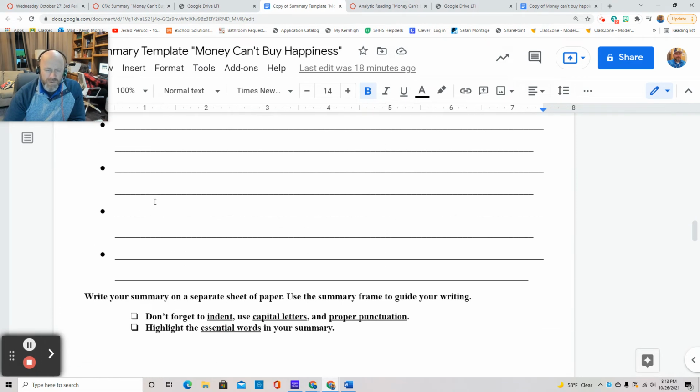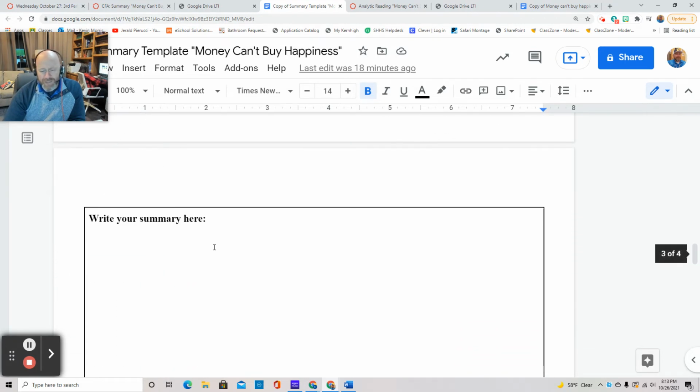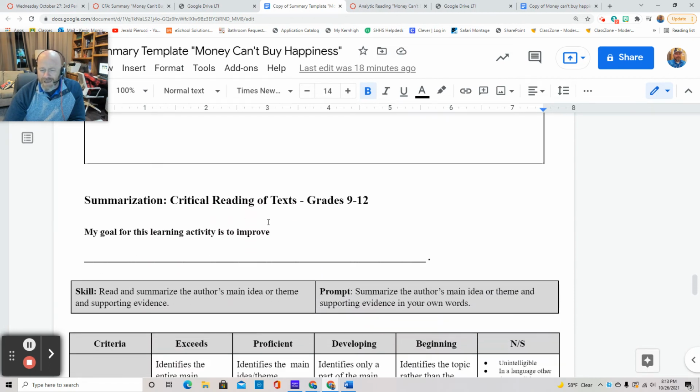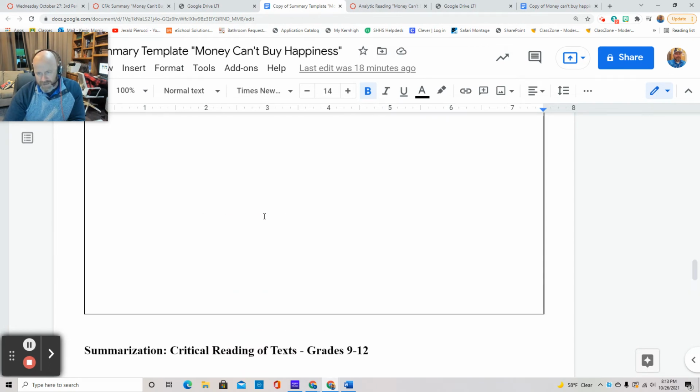Well, the people who created this document left 7, so you should be able to fill those up. Shoot for 7. Then you're going to type in your summary here. Type in the paragraph, and that is it. Okay, I say that's it. It is a good amount of work, but you guys can get through it.